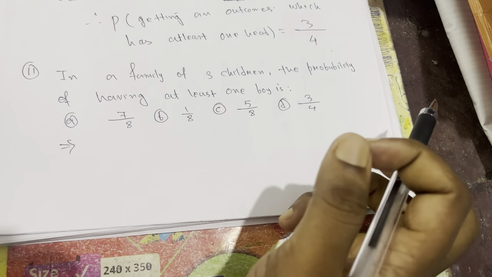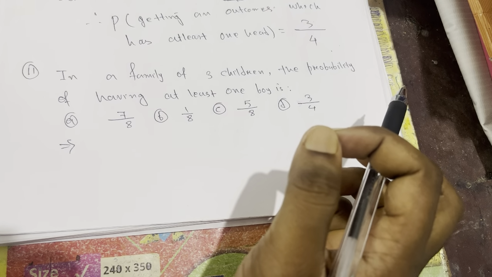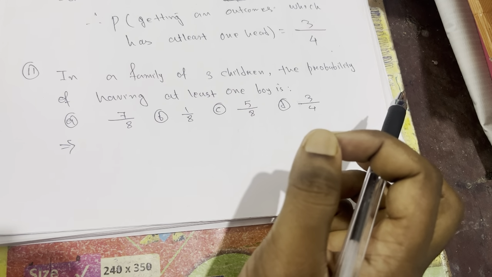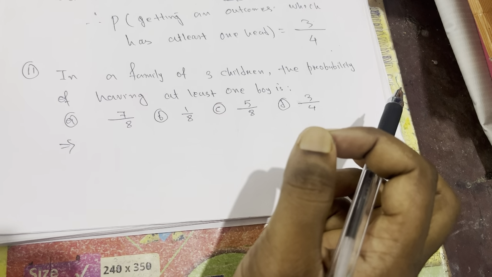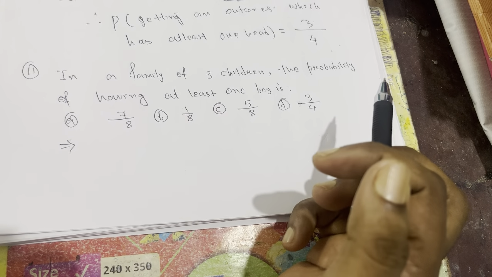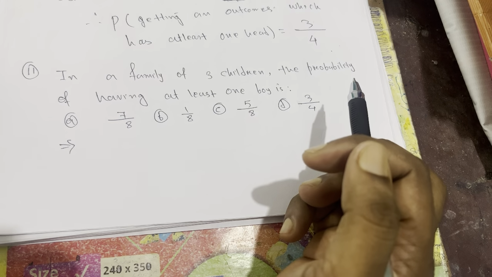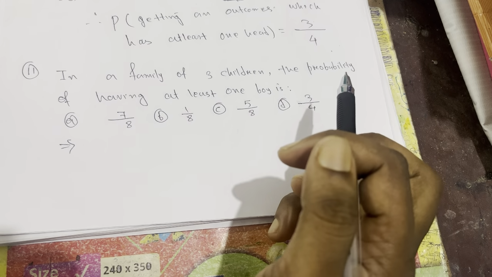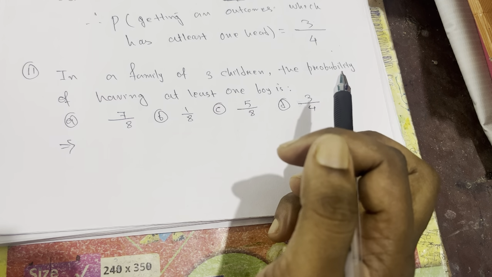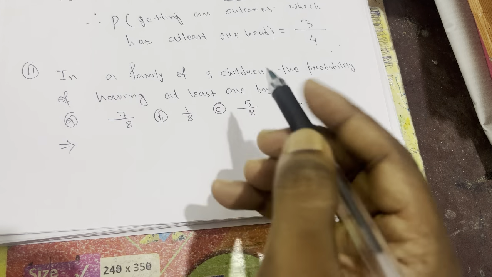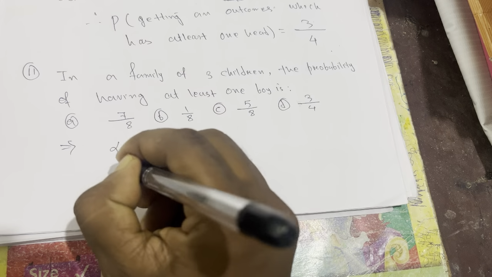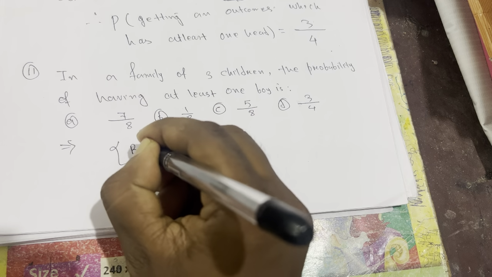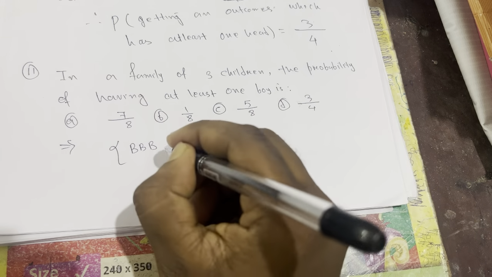Question number 11. In a family of 3 children, find the probability of having at least one boy. So how do we write the outcomes of this question? It is like writing the outcomes of 3 coins together. If we throw 3 coins, we'll get 8 outcomes. Same way, in a family of 3 children, if you write the outcomes, you'll get 8 outcomes. Means the outcomes are maybe boy, boy, boy.